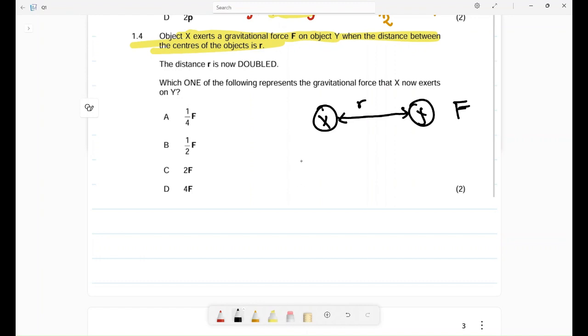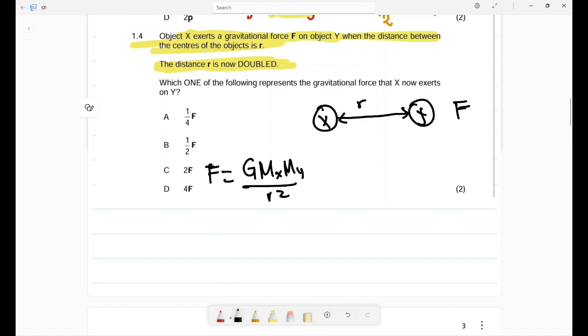So remember we use this formula to calculate this. F is equal to G Mx My divided by R squared. When their distance is R, the force that was exerted was F, right? Now let's see. The R is now doubled. Remember, F is directly proportional to the masses and inversely proportional to R squared. So now let's see.